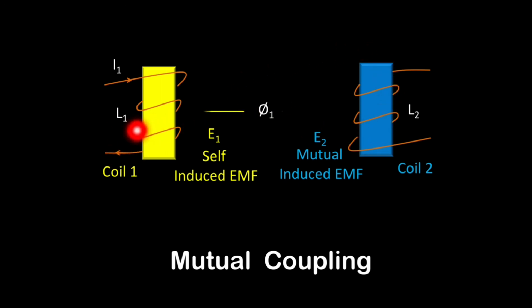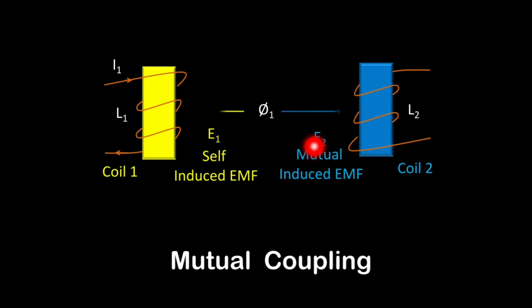Why? Because they have mutual coupling with each other. So this is the concept of mutual coupling. The concept of mutual coupling is that the flux produced by coil 1 can link with coil 1 as well as coil 2. So if two coils are mutually coupled with each other, there can be exchange of flux between them. In this example, we have seen that the flux phi 1 is produced by coil 1, and it is linking with coil 2 and causes the induced EMF in coil number 2. That induced EMF is the mutually induced EMF.